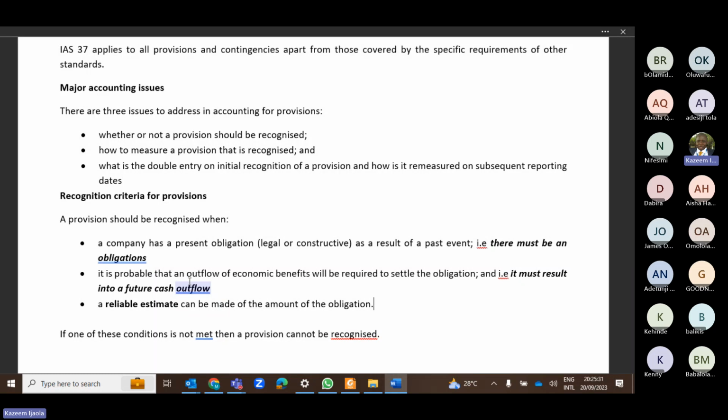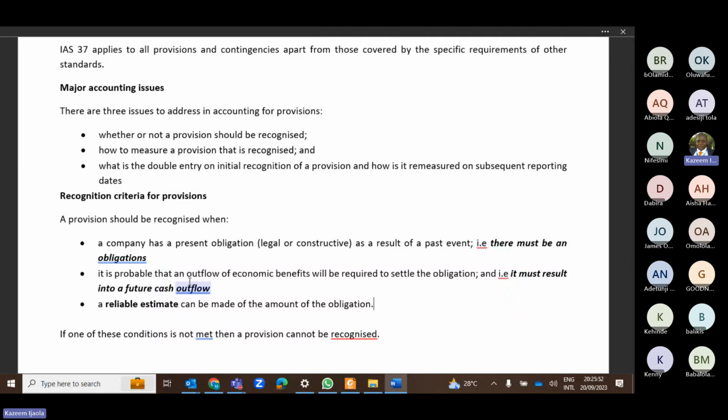Do we have any obligations for creating this provision? We have an obligation because of ABCD. You tick that box. Okay, obligation test, pass. The second one is, okay, sir, are we going to pay this amount? Is there any certainty that we are going to pay? Yes, sure, we'll pay. Once the outflow has been checked, you tick the box.